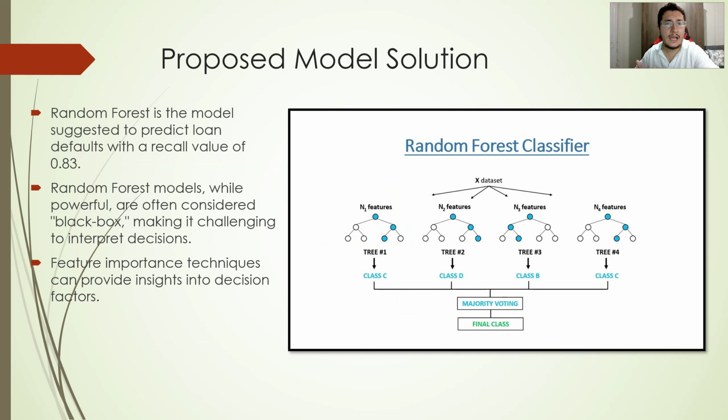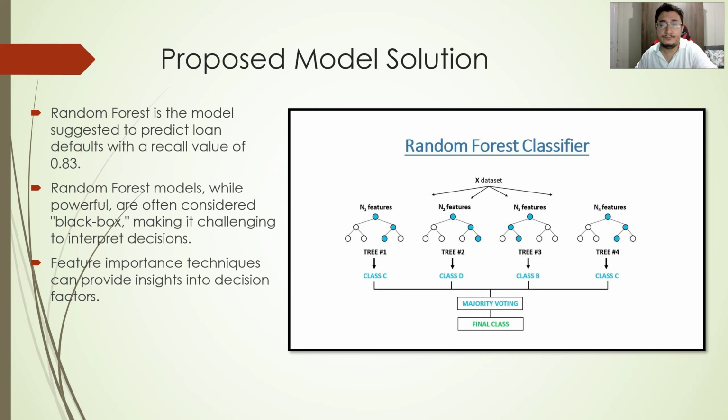Now, as we saw before, based on recall evaluation in the three models, the recommendation for predicting loan default is definitely the random forest classifier, where we got the highest recall value of 83%. However, it's essential to note that random forest models are often considered black box, meaning that the decision-making process can be challenging to interpret. To address this, we can employ feature importance techniques. These techniques allow us to gain insights into the factors influencing the model's decisions.